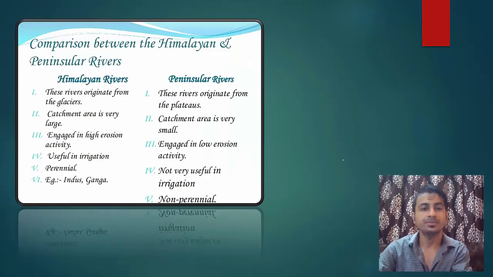Now let's move on. So now we will compare both the systems. So in Himalaya, the rivers originate from the glaciers. I will tell you few examples, then you will have to read more. So Ganga rises from Gangotri, Yamuna rises from Yamunotri. Both these rivers rise from Uttarakhand. It is a state.